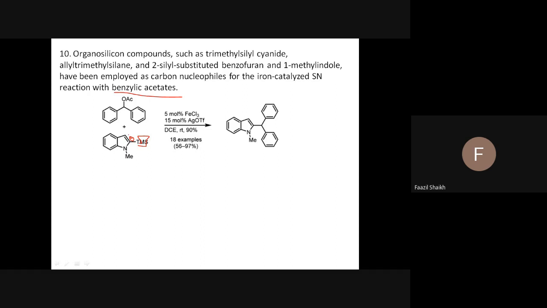When it leaves, it leaves the carbon with a negative charge, and that carbon becomes nucleophilic in nature, and hence you can see the product. But to bring out this reaction, we require a catalyst, which is 5 mole percent ferric chloride, and some silver trifluoride is also used. DCE means dichloroethane, which is the solvent here. The reaction takes place at room temperature, and the yield is also very nice.